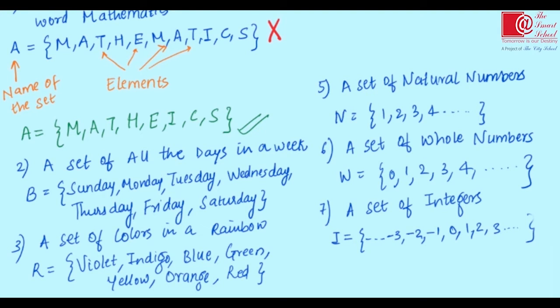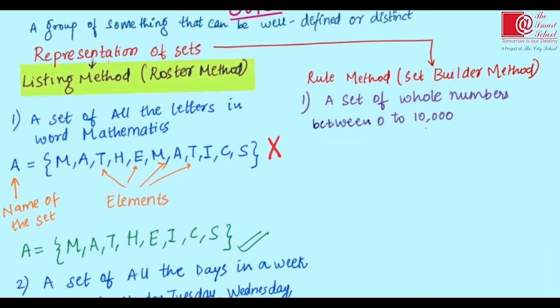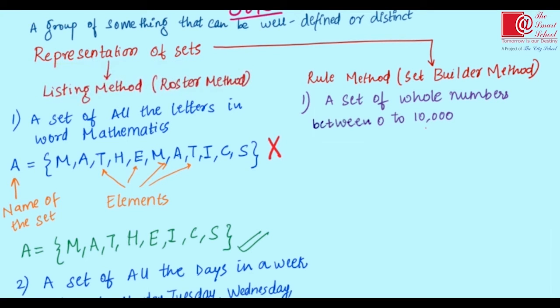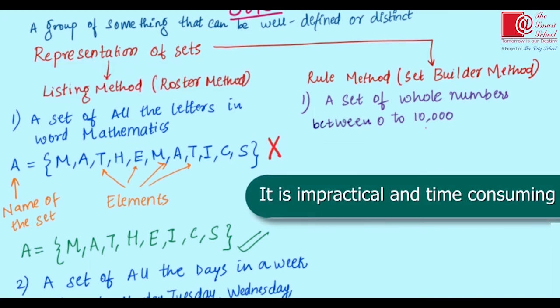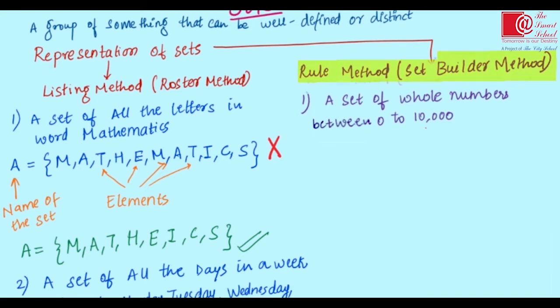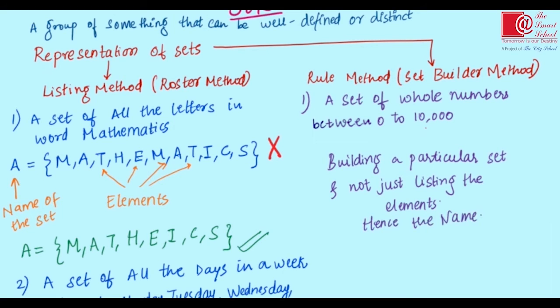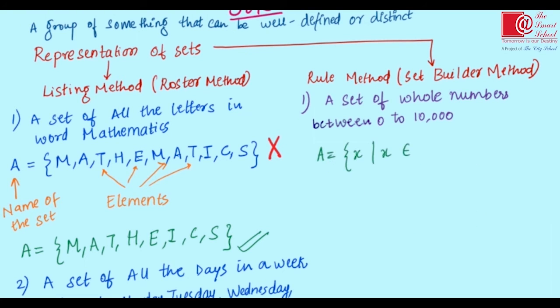So now I believe you can make any set using the listing method. Now what happens when I ask you to form a set of all the whole numbers between 0 and 10,000? Can you use the listing method to list all these whole numbers? No, right. Hence we have the rule method, or set builder method. Since we are building a particular set instead of writing all the elements in the set, this is known as the set builder method.